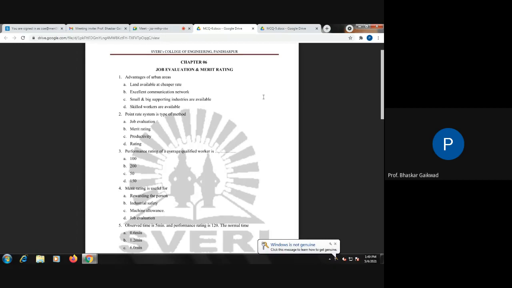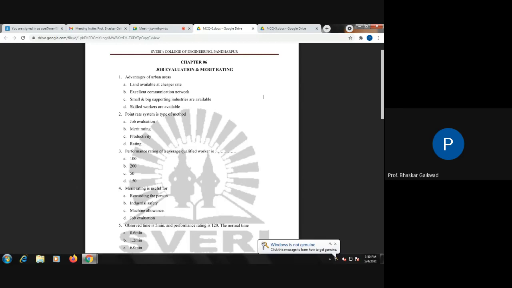Next, there are four types of layout with examples you can remember. Product layout, or line layout; process layout, or functional layout; then fixed position layout, or static layout. And next is cellular technology, which is not in our syllabus, but up to fixed position layout you can get it clear. And the example of each layout you have to remember. So at least two, three examples of each layout.